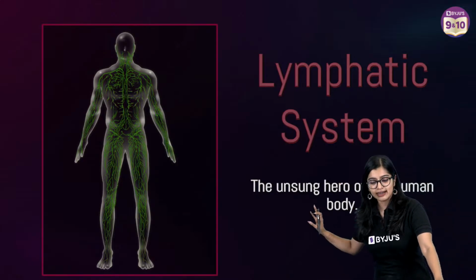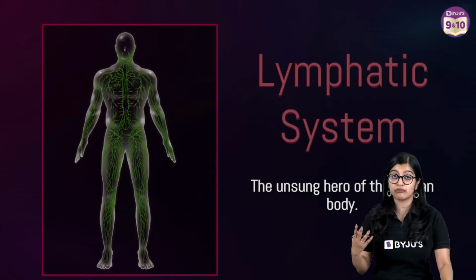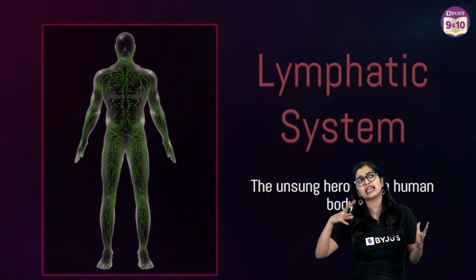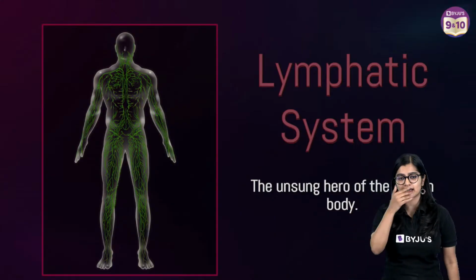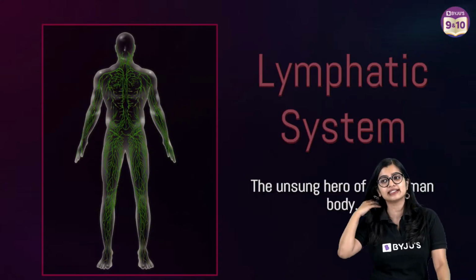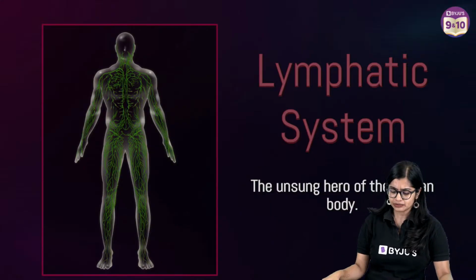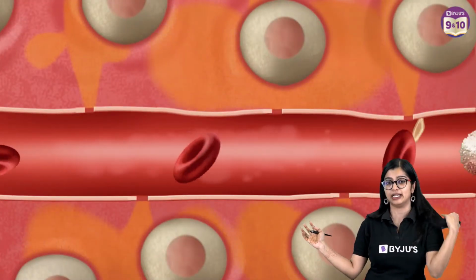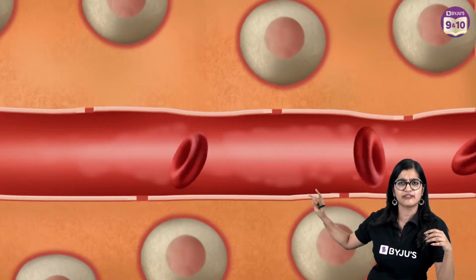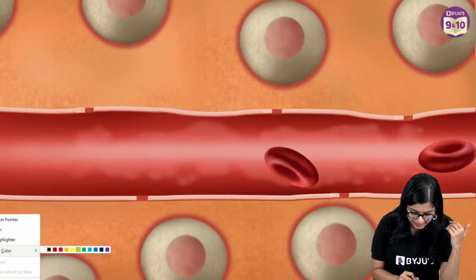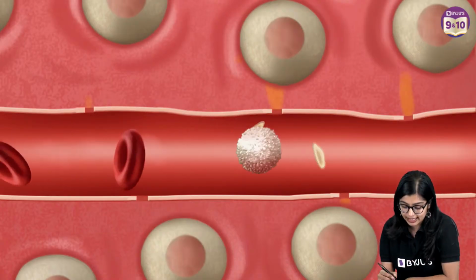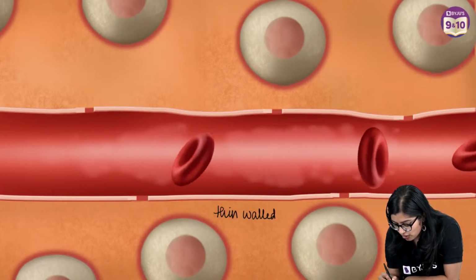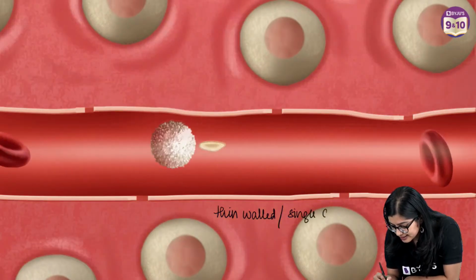Okay. So now let's understand a little bit more about what is this lymph and what is this lymphatic system. Now we know understanding the circulatory system is very easy, right? But let's go back to our capillaries, wherein we see that there is blood flowing. Now what do we know about our capillaries? We know that the blood vessels are thin walled and only one single cell thick.